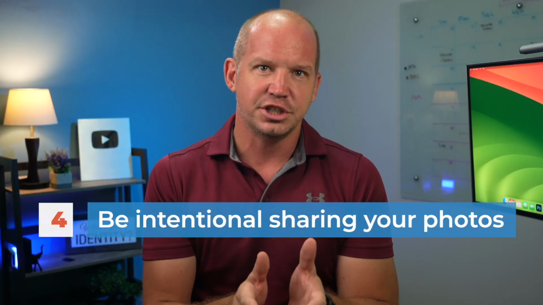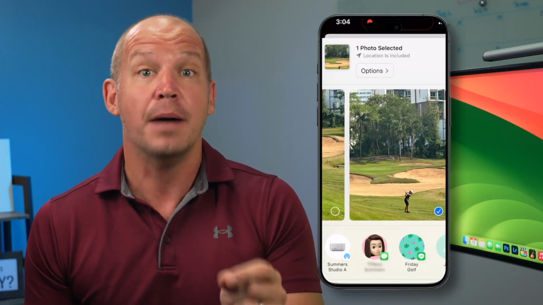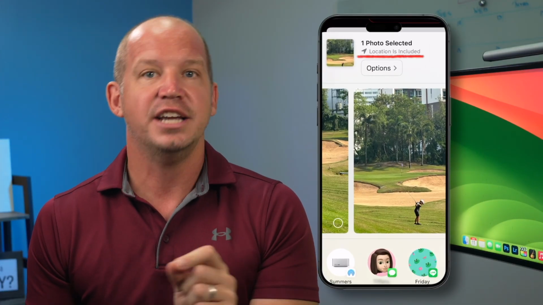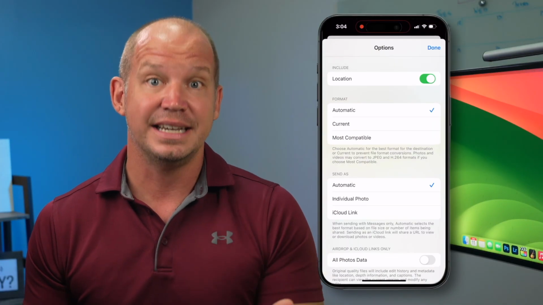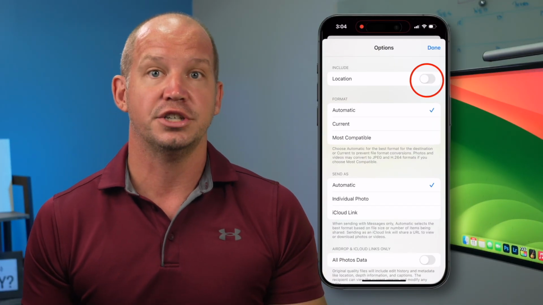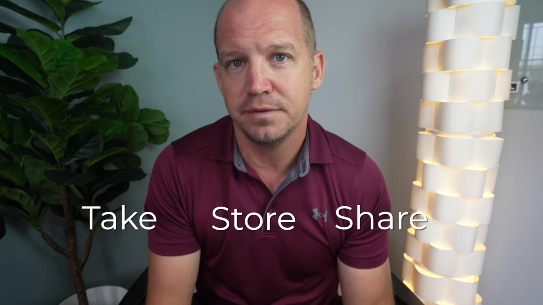Finally, be very intentional about how and where you share your photos. For example, when I go to share a photo on my iPhone, you can see here that Apple clearly tells me that location data will be included in whatever I share. The way to change that is to click into the options here and turn off location. Now you'll see that location is not included anymore, which makes sharing this photo at least a little bit more safe.